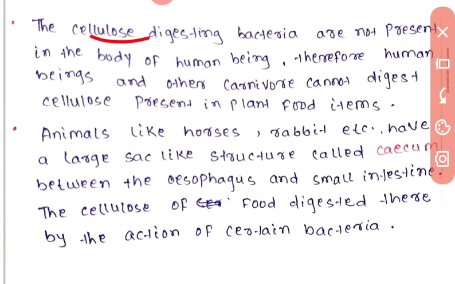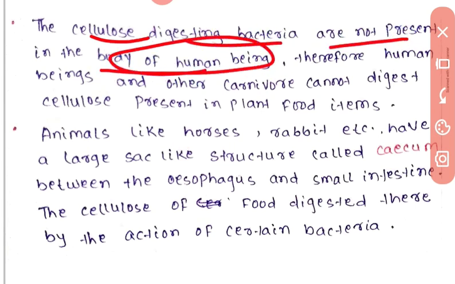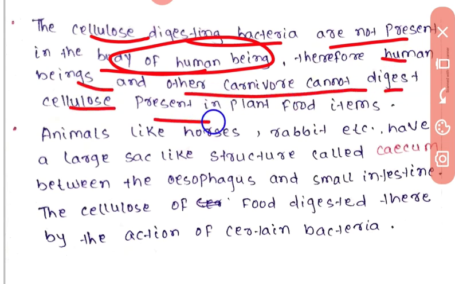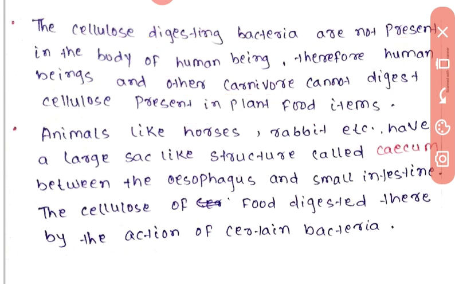Now, the cellulose digesting bacteria are not present in the body of human beings. That's why human beings and other carnivores cannot digest cellulose present in the food item. So, it is a very important point that cellulose digesting bacteria are not present in human beings. They are only present in herbivorous animals, not in carnivorous animals nor human beings. So, they cannot digest the cellulose present in plant food.